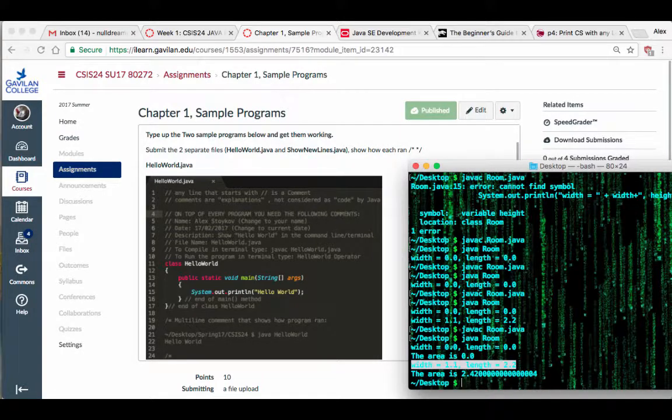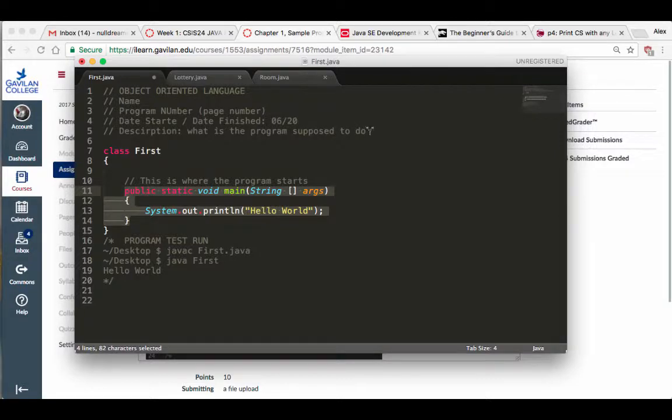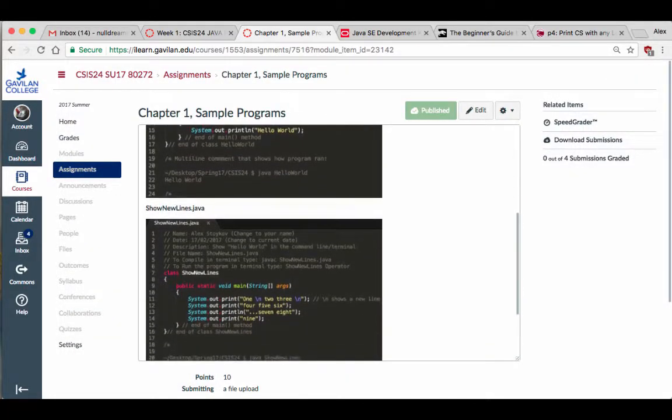Every program needs to have these comments on top, and it needs to have these comments on the bottom. The comments on the bottom show me how the program runs. So type it up, get it to work, run it. If it works, perfect. If it doesn't work, fix the bugs, just like I did. I encountered a million bugs as I was writing this. No big deal. I know how to fix them. So that's the first one, HelloWorld.java.